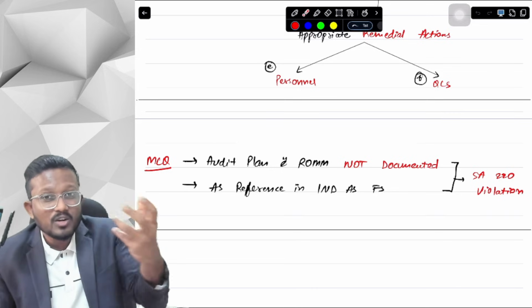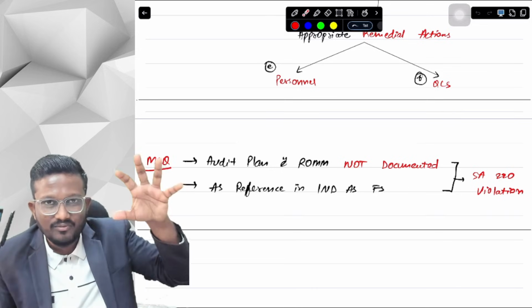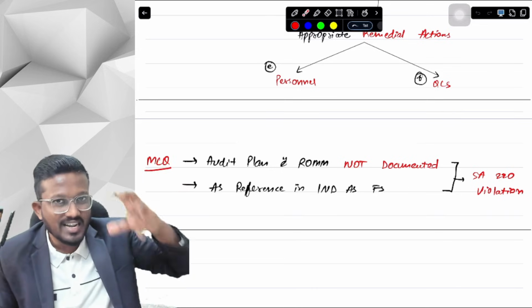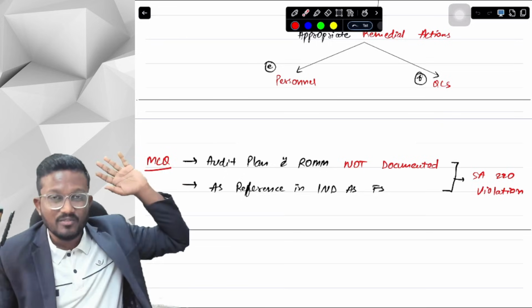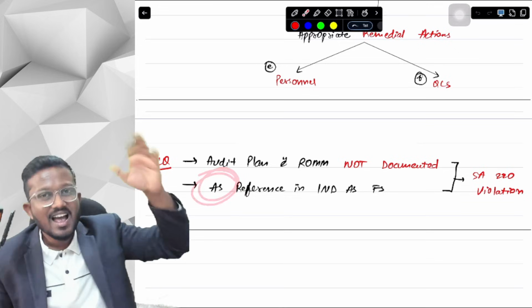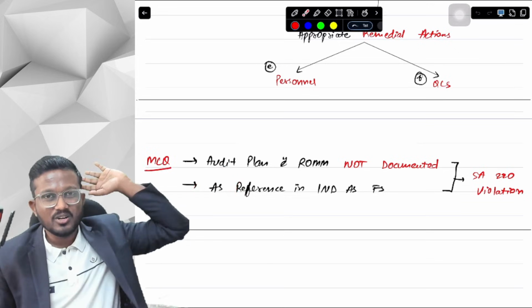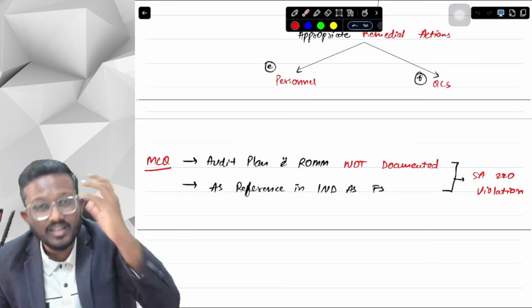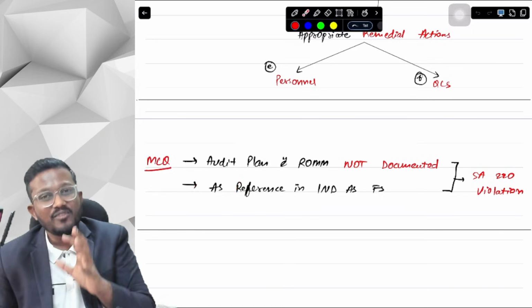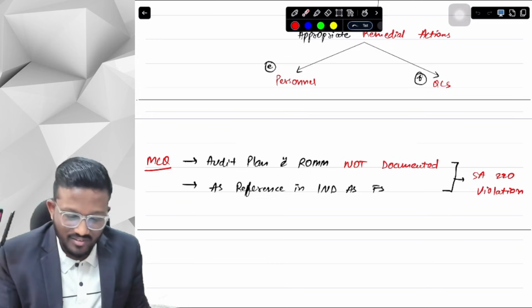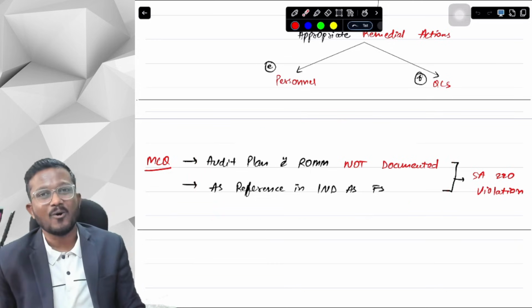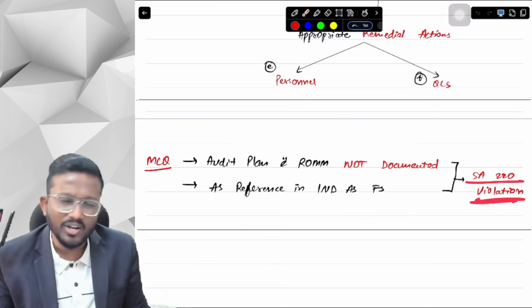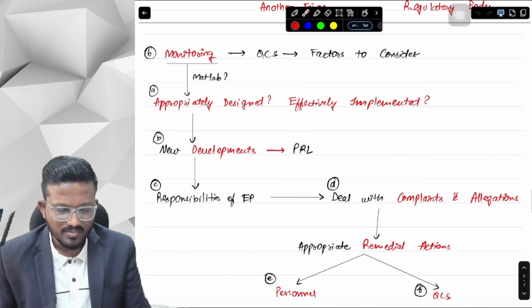The client whose audit we were doing had to prepare financial statements on the basis of Ind AS, but the client prepared the financial statements on the basis of accounting standards, and we also audited the financial statements based on accounting standards, which means that we are not doing our services with quality. If we were doing services with quality, then we would have identified these gaps in our audit. So this was an SA 220 violation. That was an MCQ which was asked by ICAI.